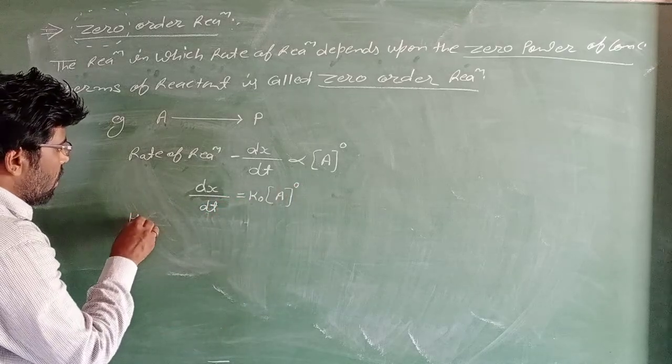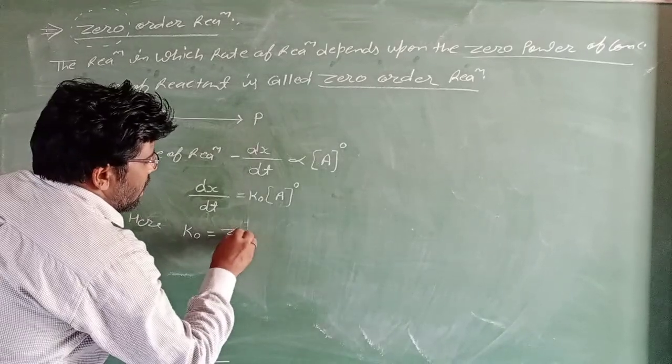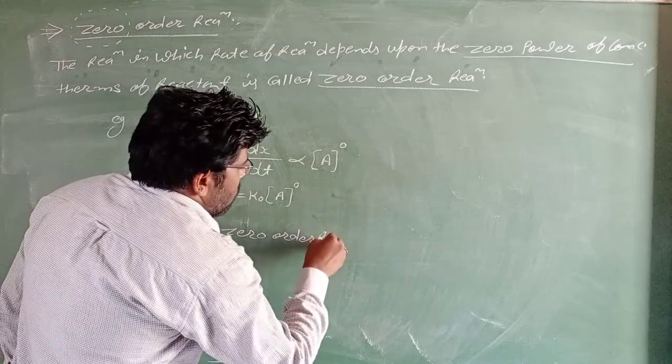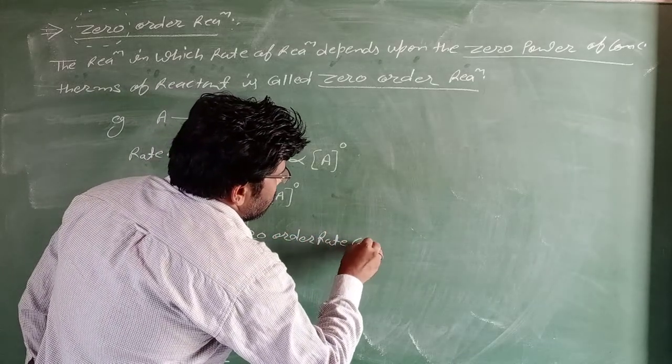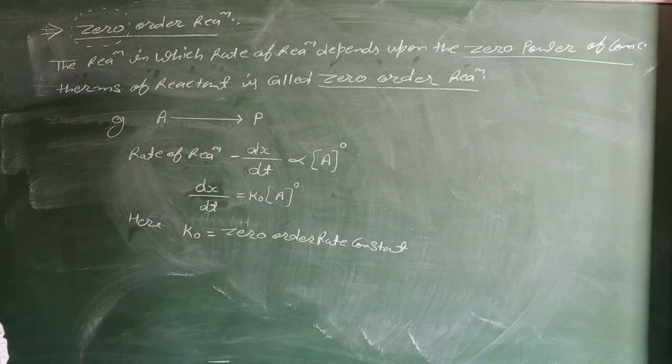Here k0 equals the zero order rate constant.